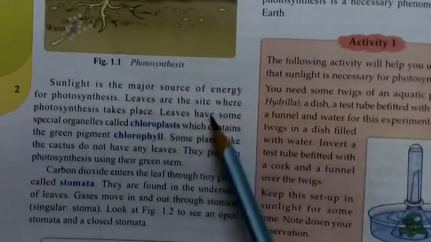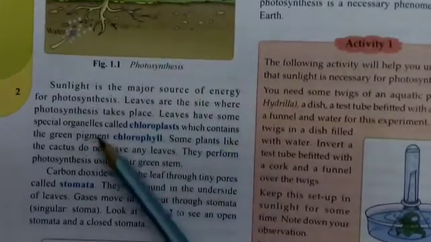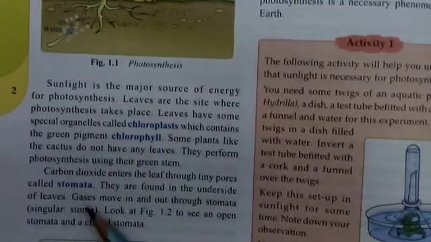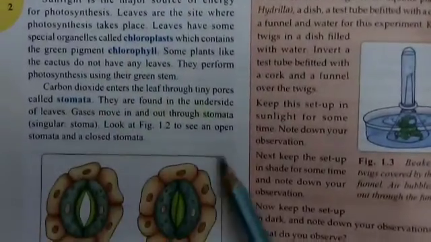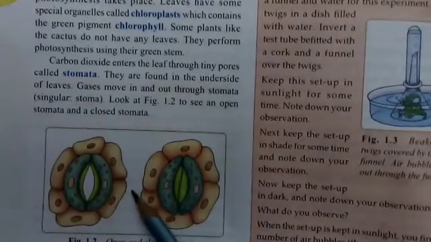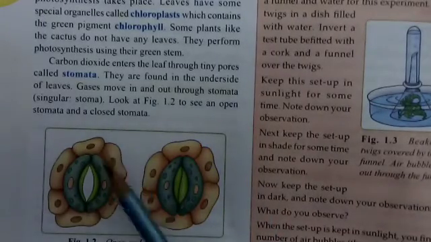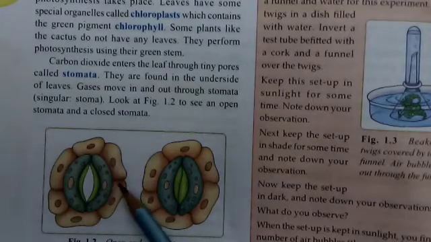Leaves are the site where the plant makes its own food. So students, here are some chloroplasts. Here is the picture of a chloroplast. These chloroplasts are present inside the leaves and they perform the process of photosynthesis.